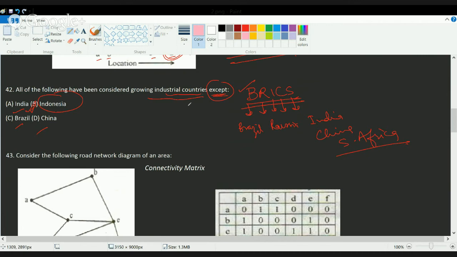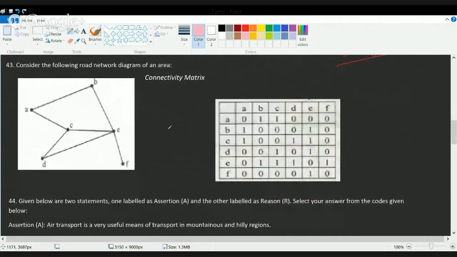Okay, let's move on to the diagram of network connectivity. This is again a direct question. What you have to do is form a matrix from A to F here and A to F here. You have 4 such matrices given in the choices. You have to see which one is correct. A joins with B and C, so B and C is the correct choice here. Rest all the values would be 0, and B and C would be 1 here.